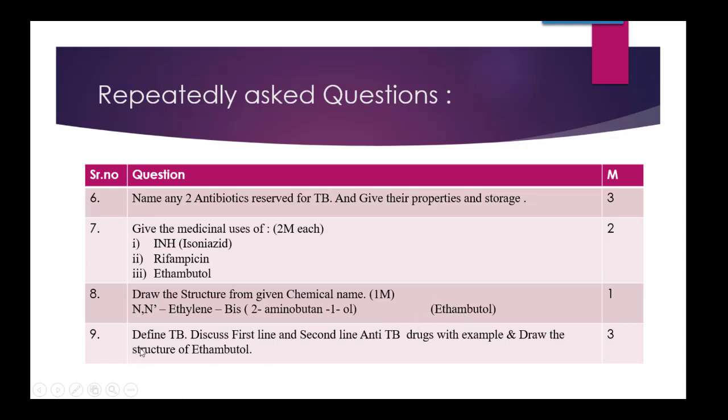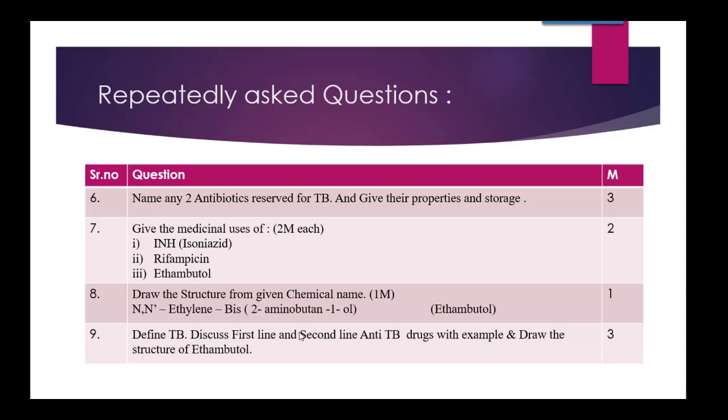Then the last question is define TB. In define TB, only the definition will come, not the symptoms, because that is there in what is TB. Then discuss first line and second line anti-tubercular drugs with examples. In this discussion you are not supposed to write a descriptive answer. You are just supposed to tell that first lines have high efficacy, high potency, whereas second lines have low efficacy, low potency. This way.